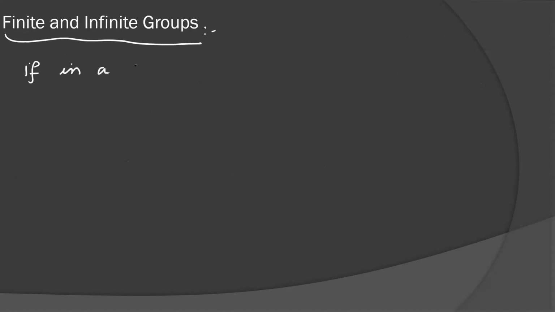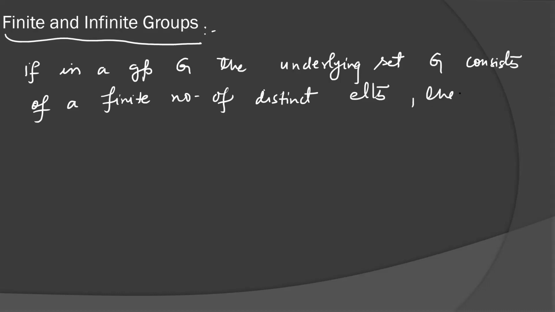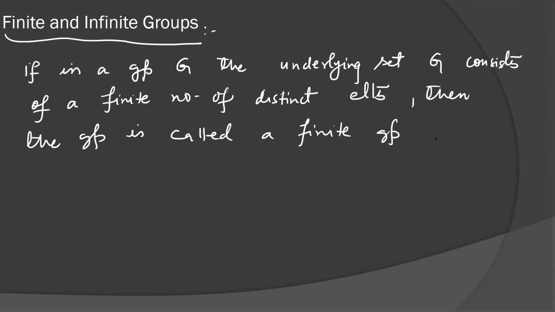If in a group G, the underlying set G consists of a finite number of distinct elements, then the group is called a finite group, otherwise an infinite group.